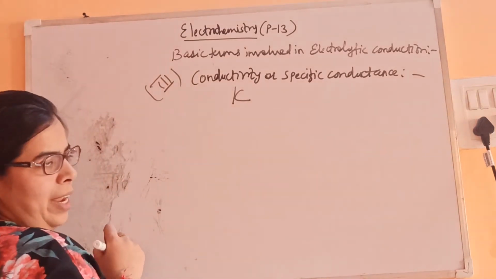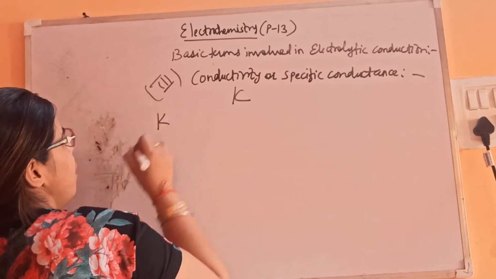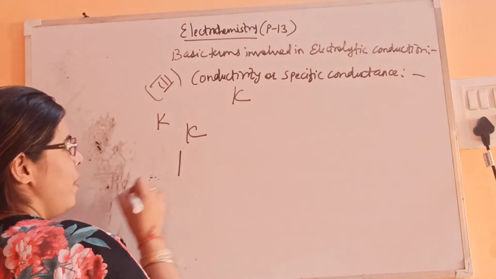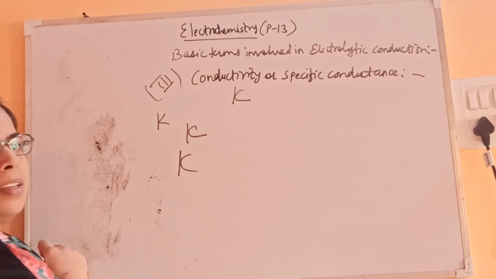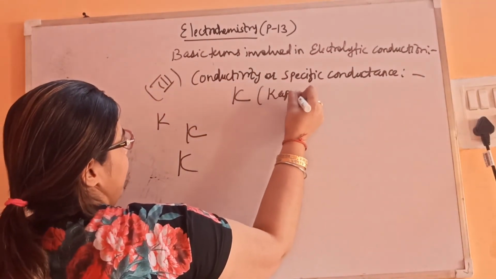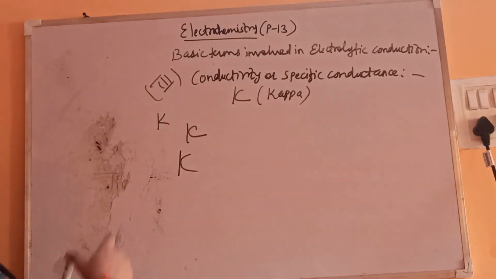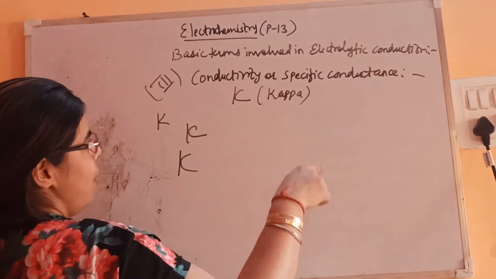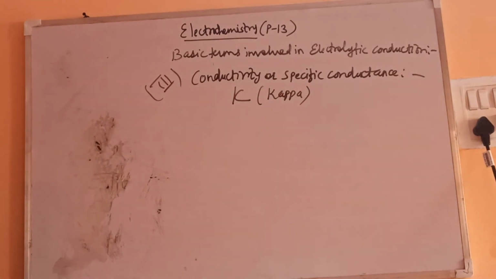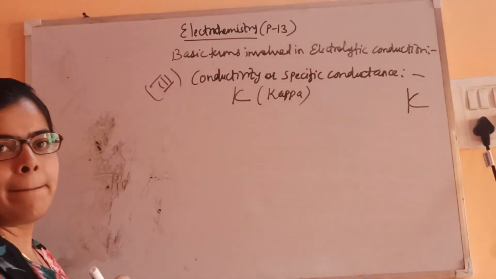This is not K, okay, don't make it like K, it's kappa. Put one vertical line and then C. So it is known as kappa, the symbol of specific conductance. Don't write K, it's not K. Again I am drawing here a vertical line, then C, it's kappa.